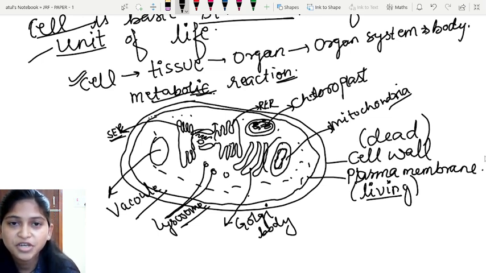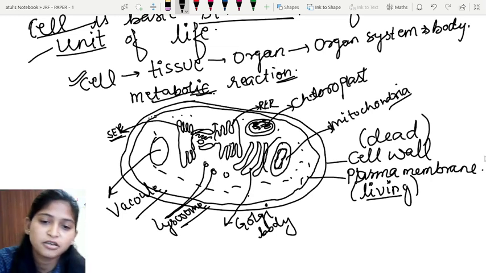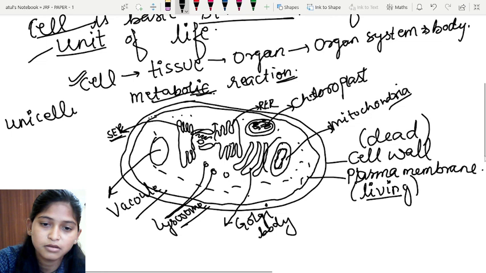The prokaryotic cells are present in bacteria or mycoplasma-like organisms, and except for that, all the organisms have the well-developed eukaryotic cell. And on the basis of the number of cells, there are two types of organism, that is unicellular and the second one is multicellular organism.